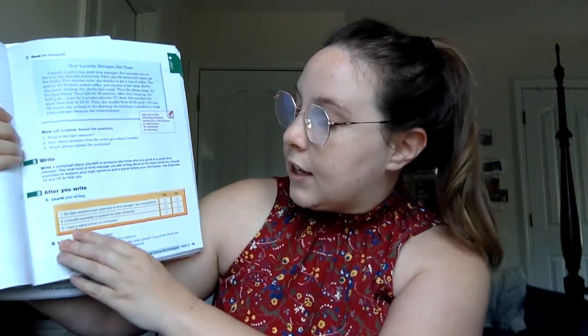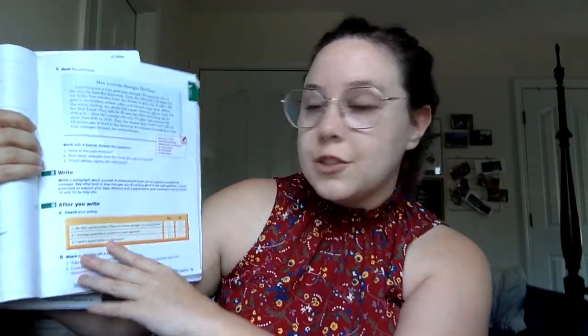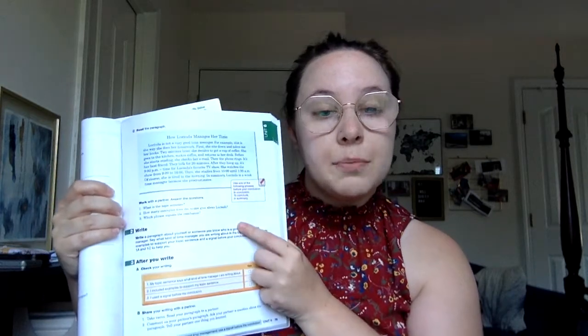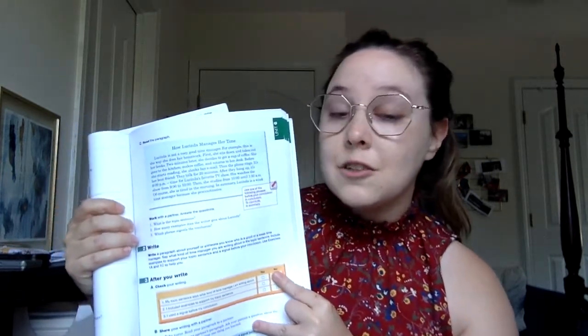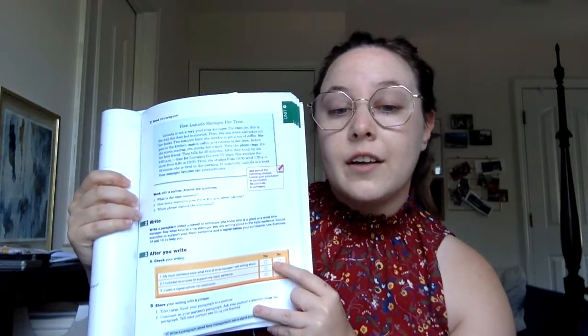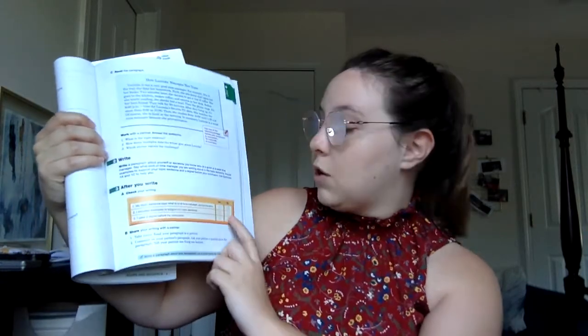And last, I used a signal before my conclusion, so you used one of these before that last sentence. I want you to write your paragraph and then check your own work before you send it to me. Before you give it to me, check that all of these say yes. If one of them says no, go back to your paragraph and add something or take something away and make it so that all of these say yes.